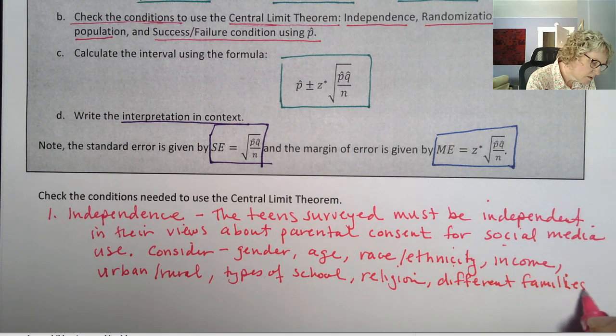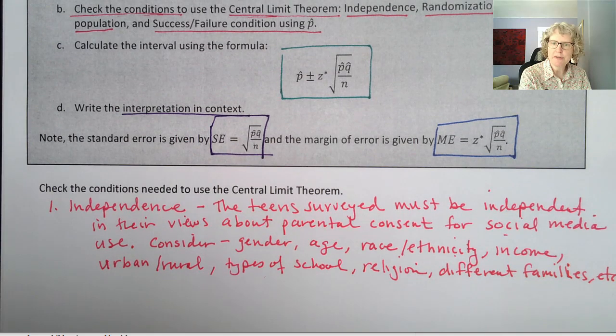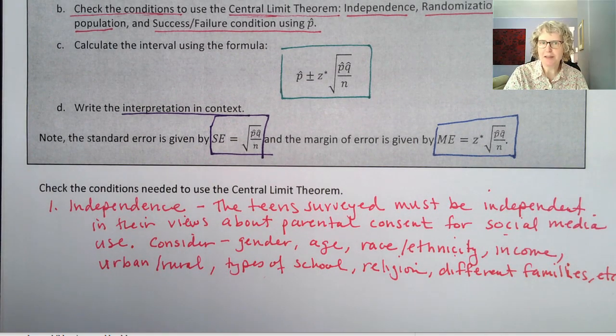Not that they would necessarily have the same view in the same family, but they've been in a similar environment. Those are some factors we would want to consider as we get this random sample.